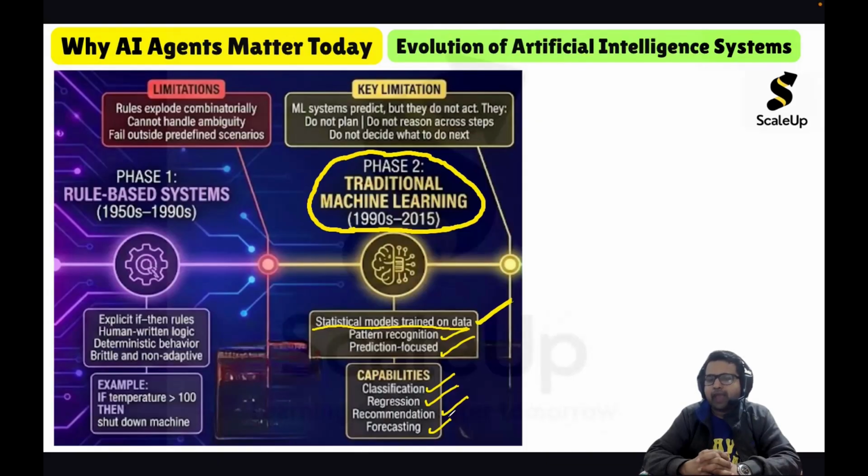With some ambiguity in the input, they can give us a reasonable output. So we can say that a machine learning system is adaptive to a certain extent. That's a very big evolution actually, because in a machine learning system the good thing is that there is no need for you to write the rules. Because see, what is artificial intelligence?